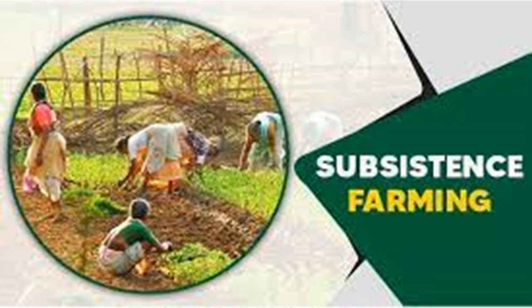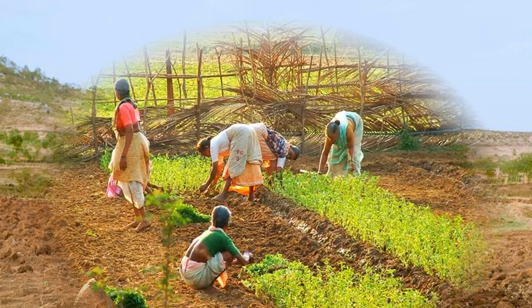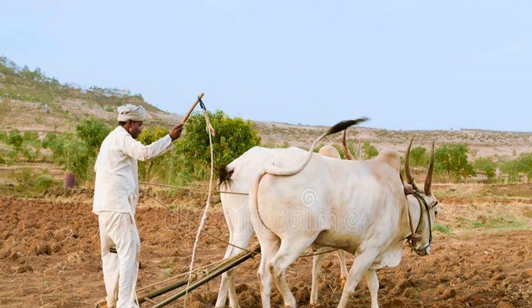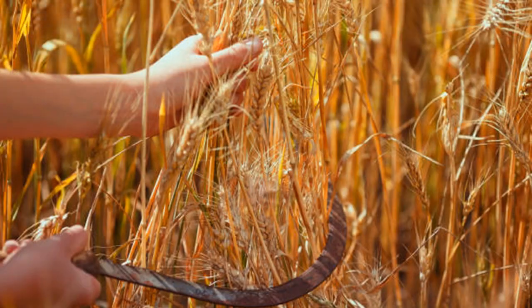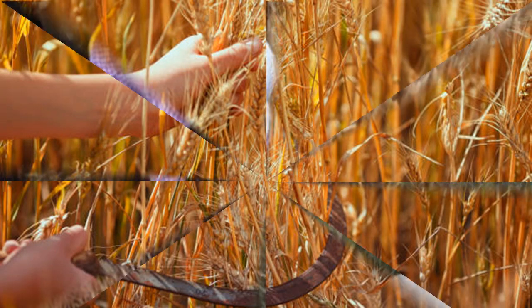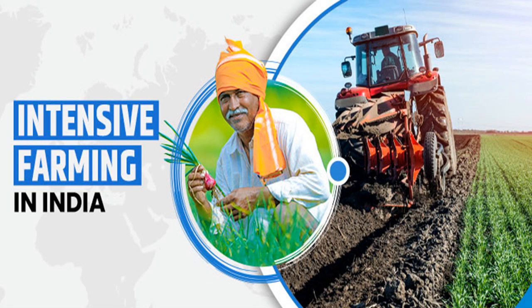Next, we have subsistence farming. Subsistence farming is practiced on small plots of land with the farmer producing just enough crops to meet the needs of his family. Usually, there is not enough produce left for sale. The farmer uses simple tools like wooden plow for plowing the land and sickle for harvesting the crop. Then we have intensive farming.